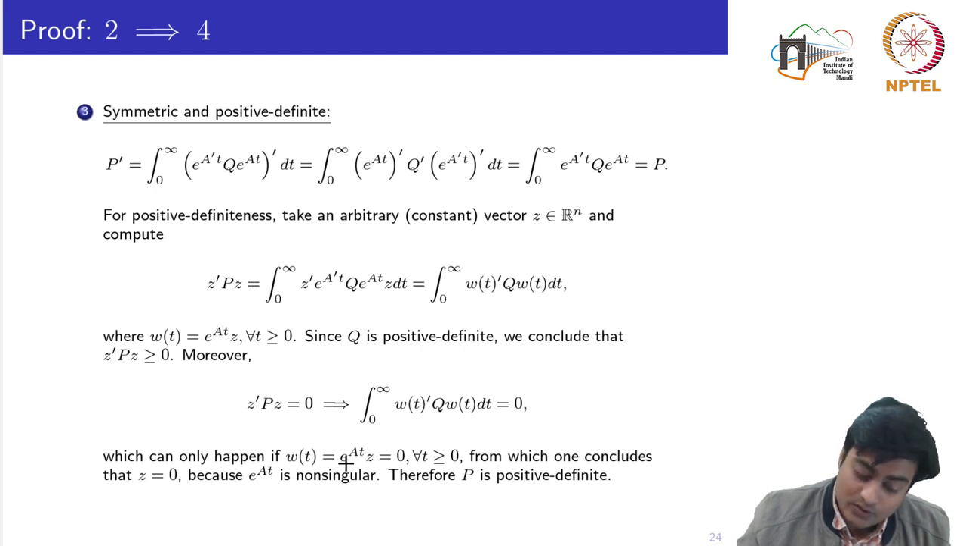w equal to 0 means e to the power At Z is equal to 0, and e to the power At is a non-singular matrix already. So this will become 0 if and only if Z is equal to 0, right? From which we conclude that Z is equal to 0 because e to the power At is non-singular. Therefore P would always be a positive definite matrix.